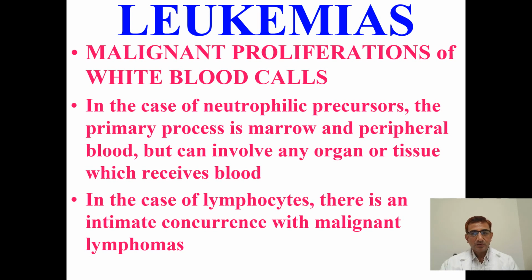Coming to the definition, it is a malignant proliferation of blood forming cells, mainly the white blood cells. In the case of neutrophilic precursors, the primary process is in the marrow and peripheral blood, but it can involve any organ or tissue which receives blood. All the blood elements are produced in the bone marrow. That's why we call it extramedullary hematopoiesis, where, like hepatomegaly and splenomegaly, there is involvement of other organs and tissues also.